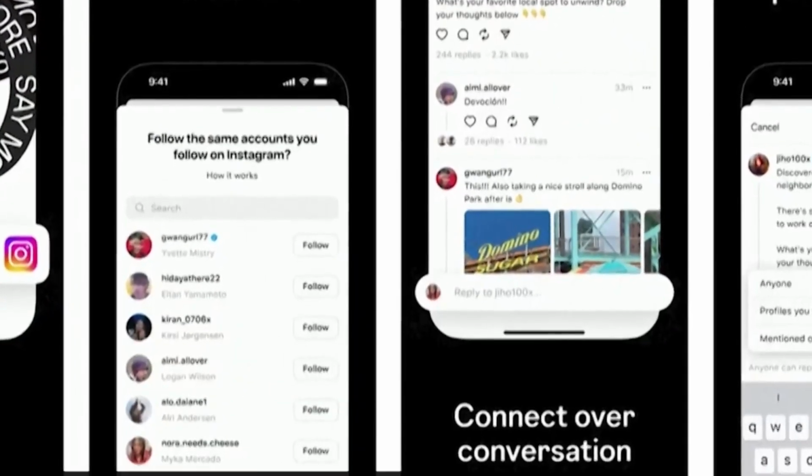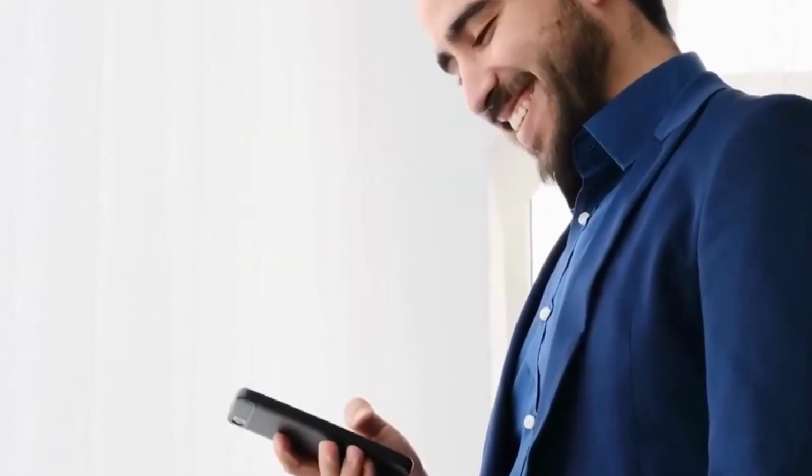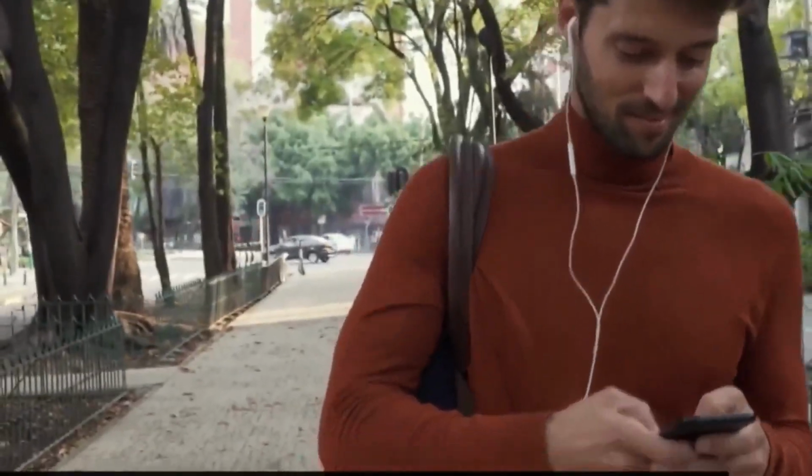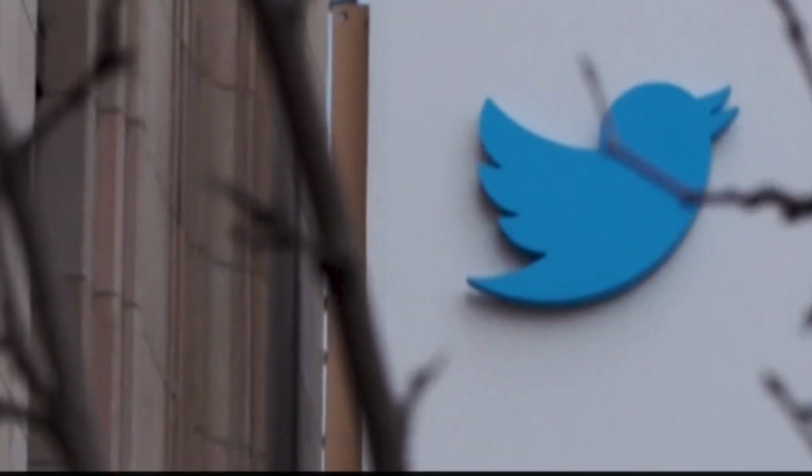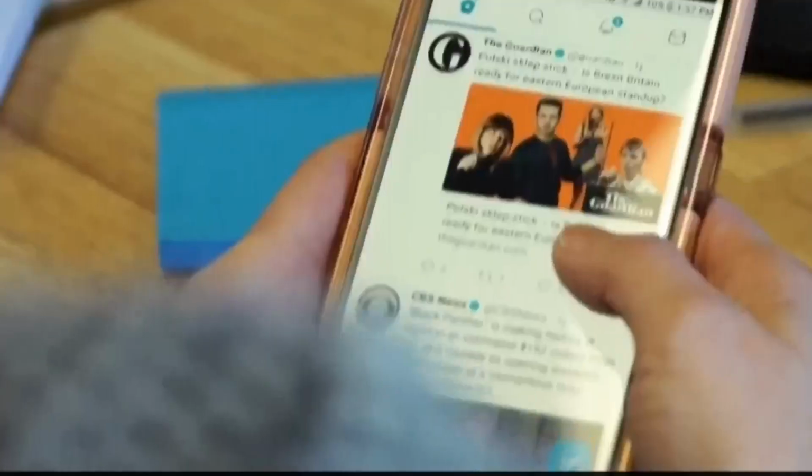Overall, Threads is a solid social media app that offers a more personal and intimate way to connect with your close friends. However, it's important to keep in mind that it doesn't have all of the features of other social media apps, and it may not be as popular as some of its competitors.